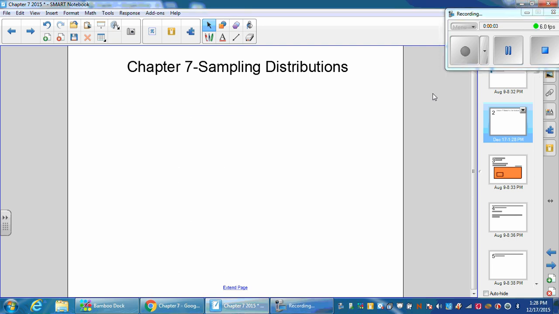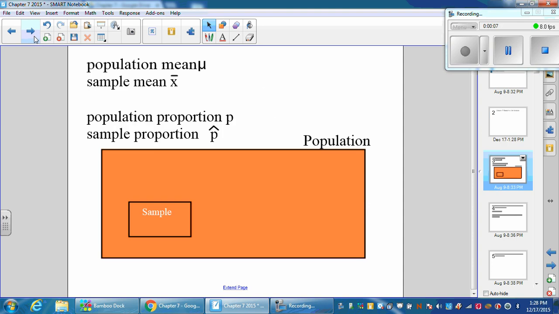Hello, welcome to Chapter 7. This chapter we're going to be learning about sampling distributions. Before we start, we need to learn a little bit about